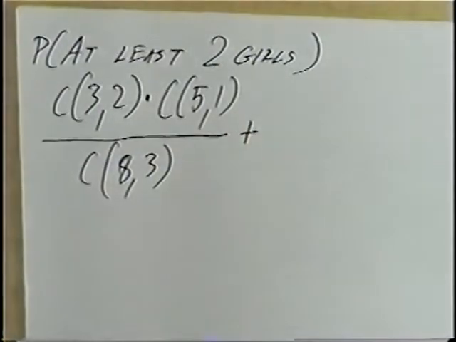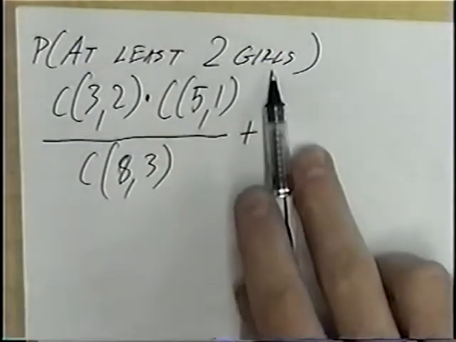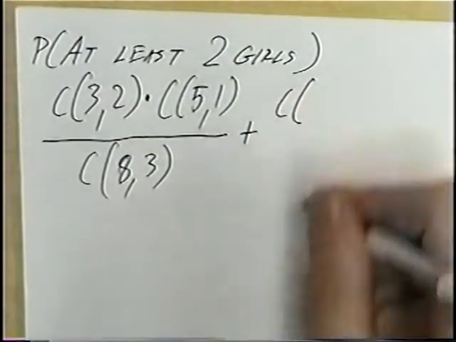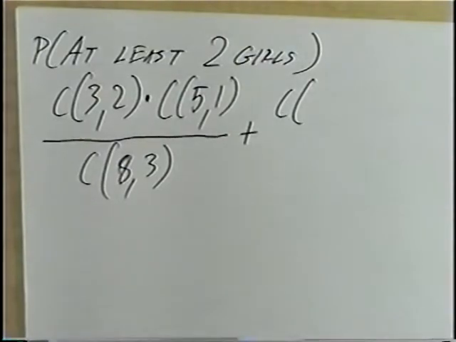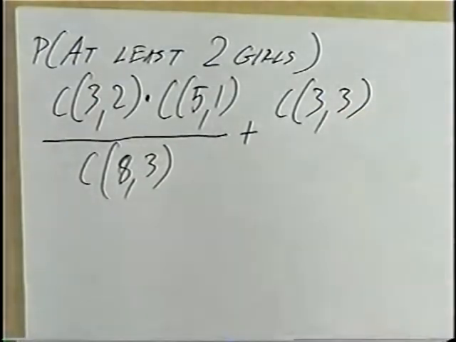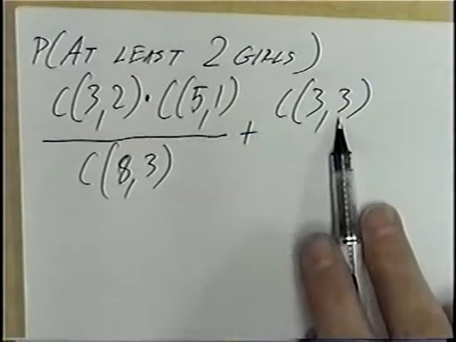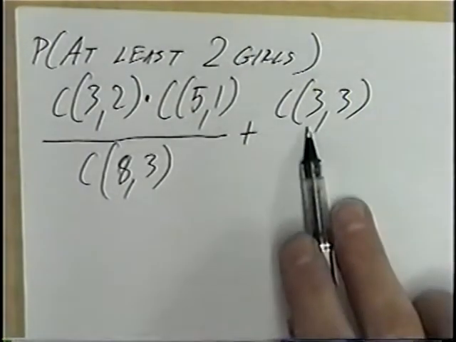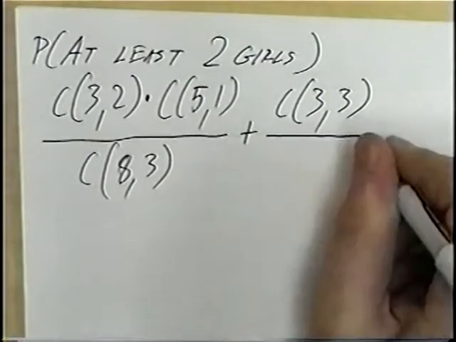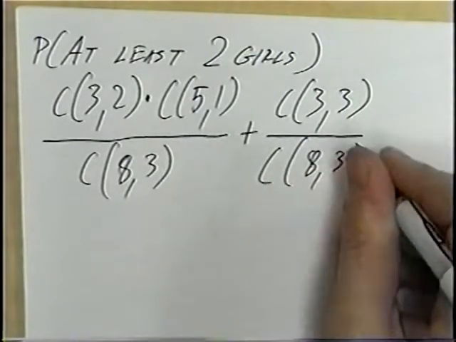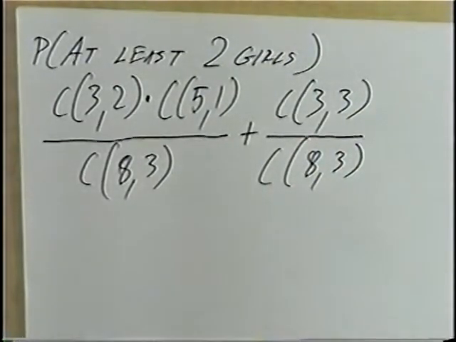Adding to this, the second outcome, at least 2 girls means 2 girls or 3 girls. So the second fraction, a combination, will be picking 3 girls. There's 3 girls total, and we want to choose all 3 of those. So combination would be 3 comma 3. Since we're picking 3 girls, there's no boys left to pick, so there's no other combination to multiply by. 3 girls would just be 3 comma 3. And the denominator, combination 8 comma 3. 8 total people and 3 girls we're picking.